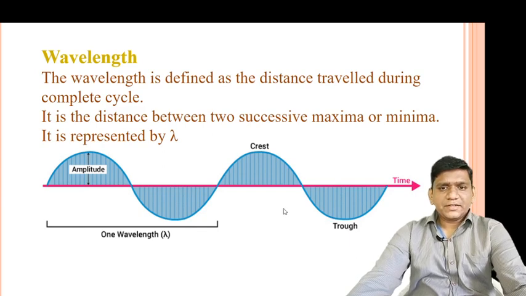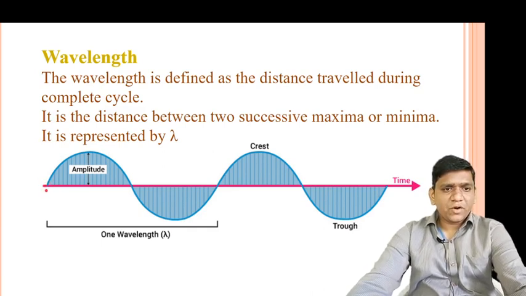So friends, this is the diagram of a wave, and one complete cycle means, suppose this is the starting point of the wave, so this wave travels, and after traveling it comes here.